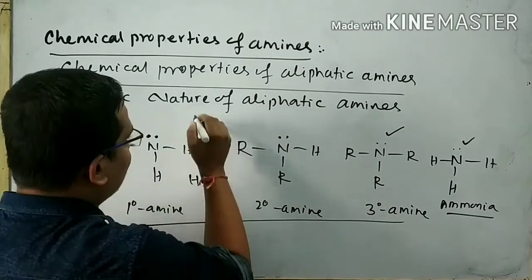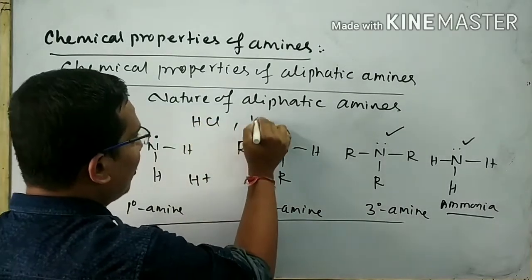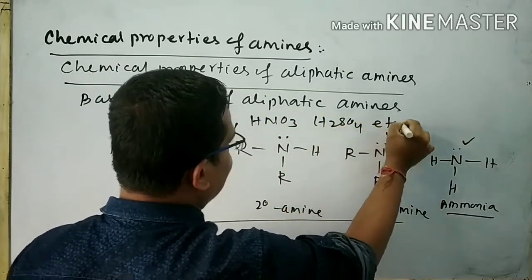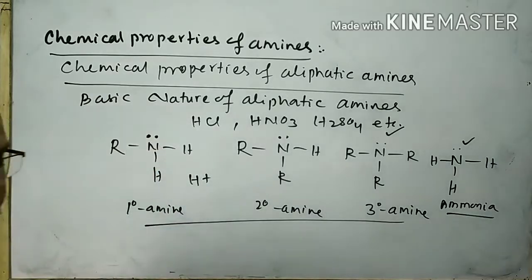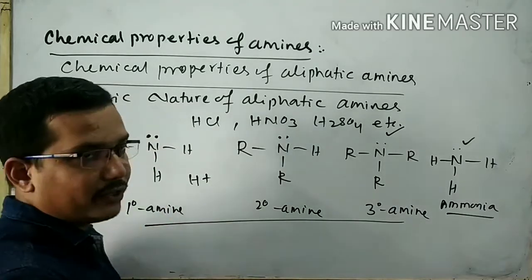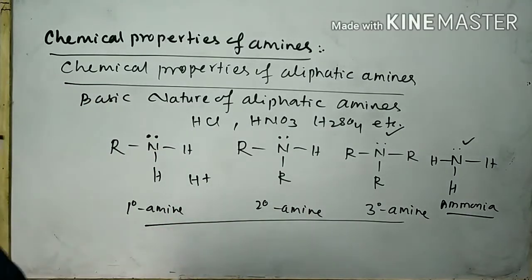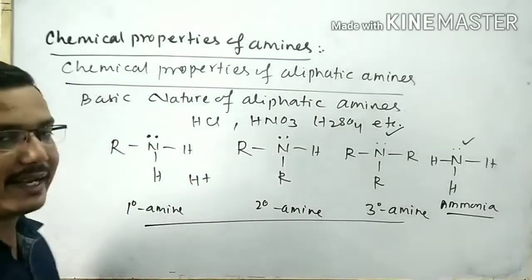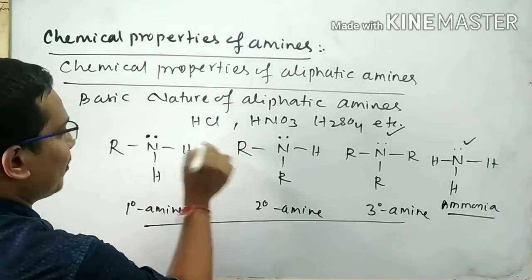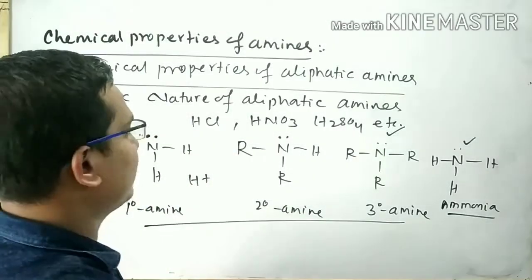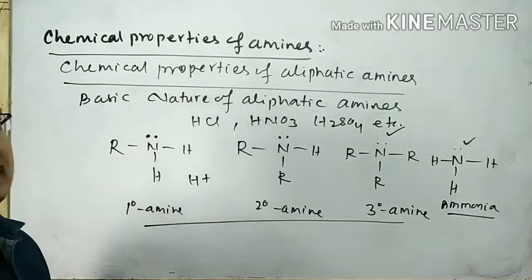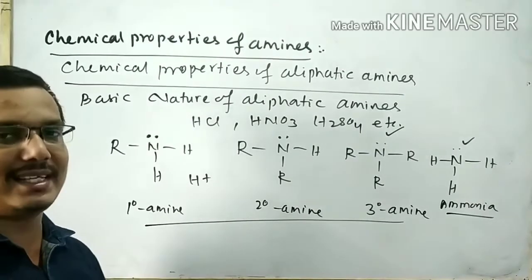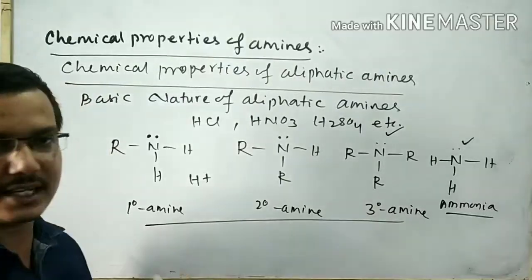This H plus comes from HCl or HNO3 or H2SO4 etc. Due to the lone pair on the nitrogen atom in all amines and ammonia, they have a tendency to donate this lone pair to an electron deficient species like H plus of HCl, HNO3, H2SO4.